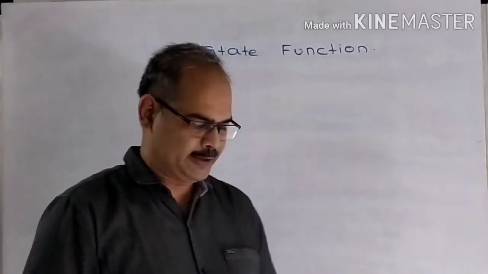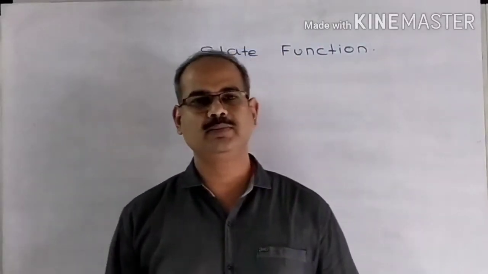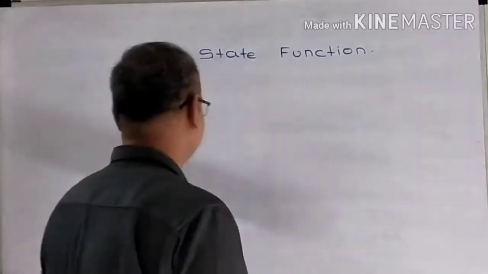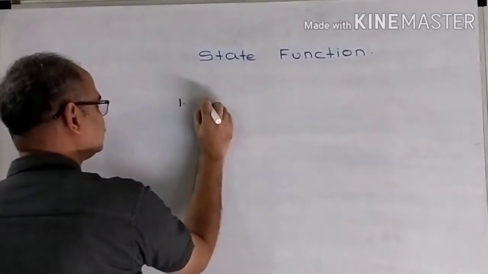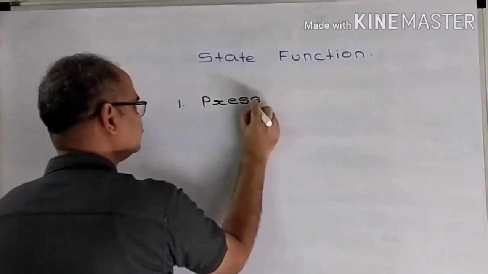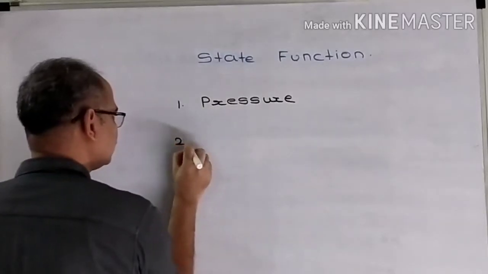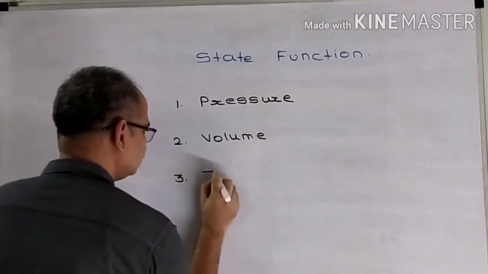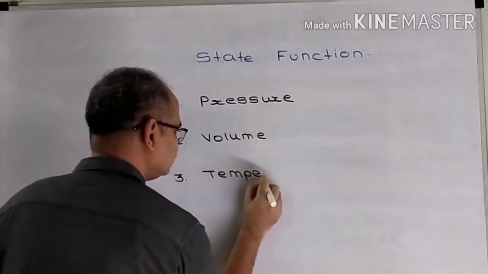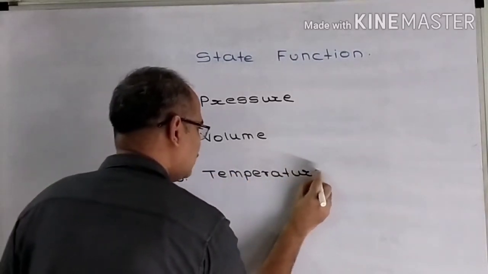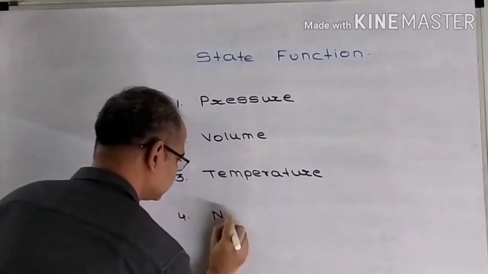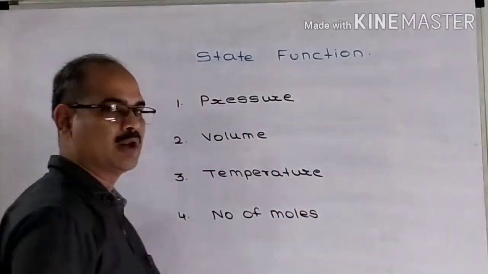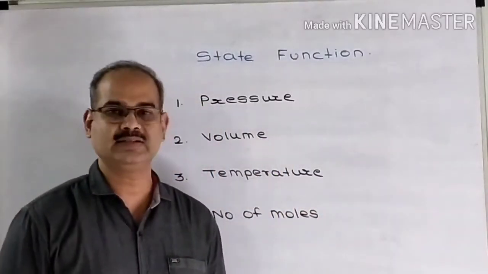In the last session, I told you that every system is associated with a large number of properties. Out of these properties, pressure, volume, temperature, and the amount of matter, number of moles. These are the basic properties of any system.